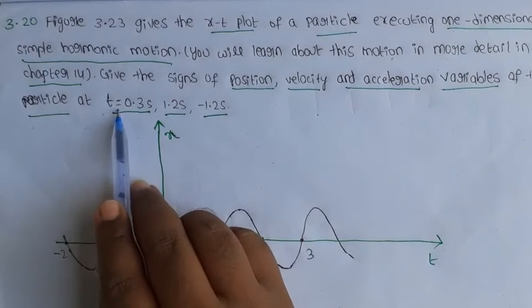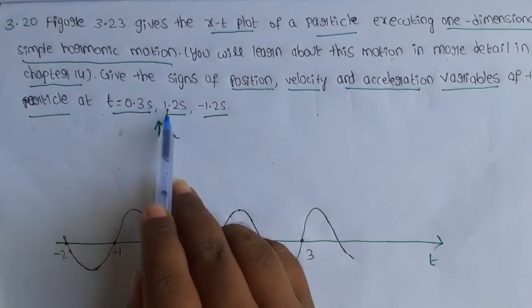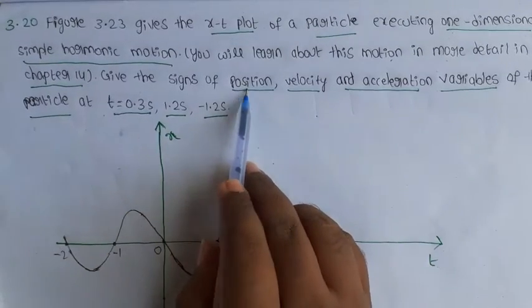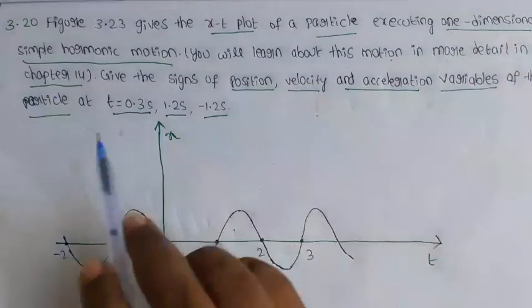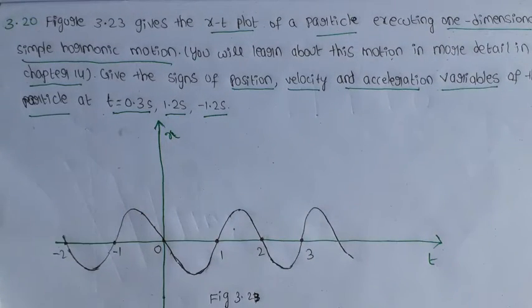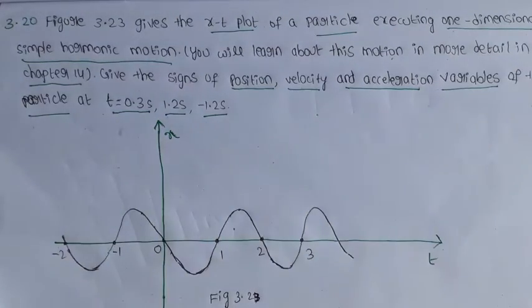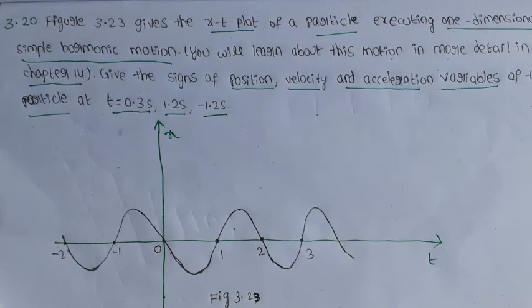At these particular times, we will explain whether the position, velocity and acceleration of the particle are positive or negative. So position is positive or negative, velocity is positive or negative, and acceleration is positive or negative.